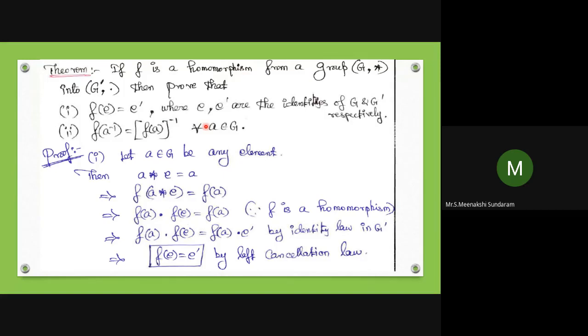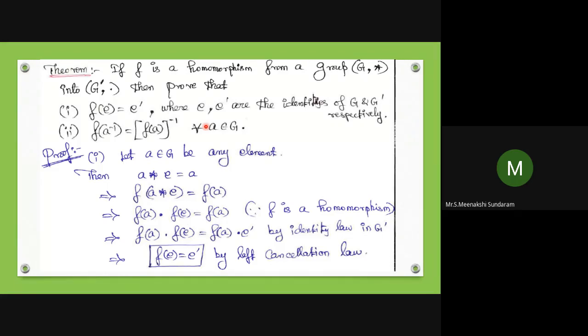So by F of A star B equal to F of A dot F of B, it will satisfy the homomorphism condition. F of A star E, with star the domain operation, equals F of A dot F of E, with dot the codomain operation.